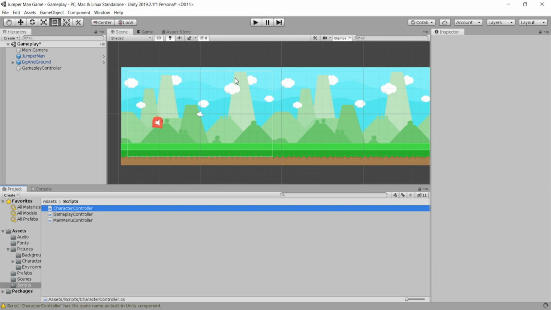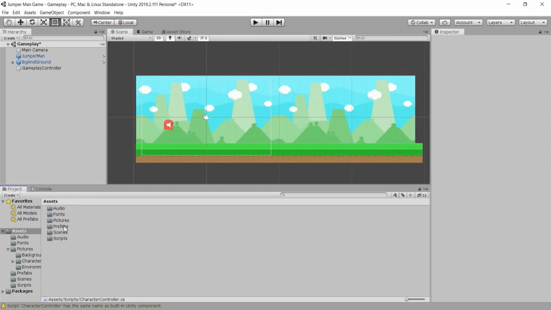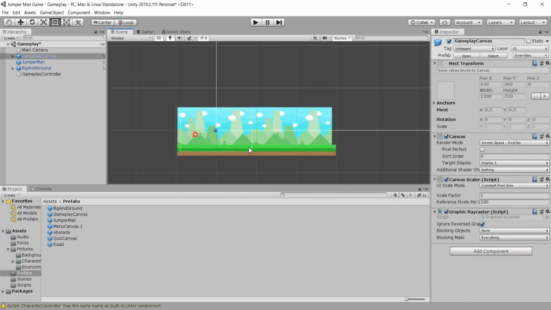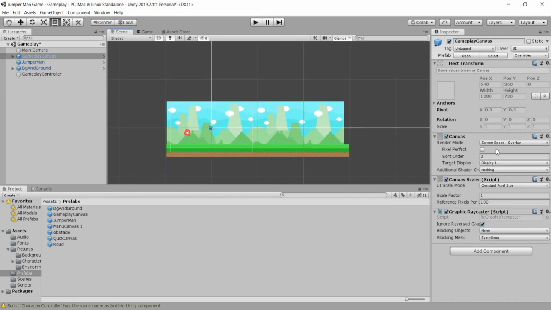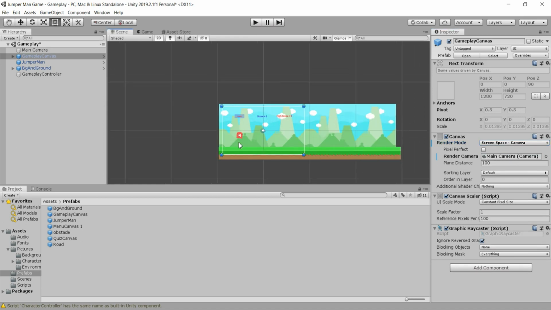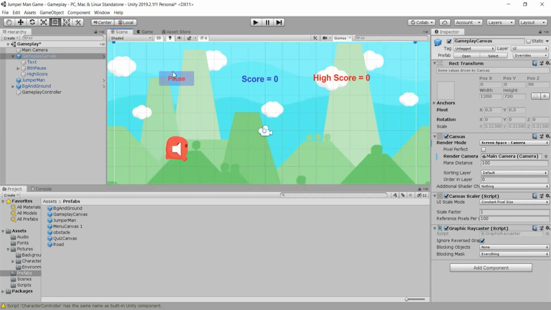So the first script that we need to code here is going to be our gameplay controller, but before that we need to import a new thing into this scene. So I will go back to our prefabs, and we actually need to find a gameplay canvas. I forgot to import that, and before coding we need to import this. So the same thing as for our main menu canvas, we are going to set here screen space camera and attach our main camera in order for our canvas to be on the area of our main camera. So now I will present to you what we have in this canvas. When we zoom in a little bit, we see that we have a pause button, score counter text, and high score counter text.